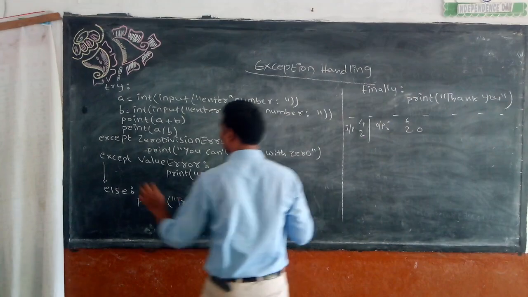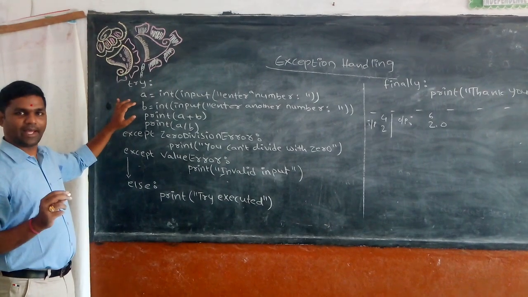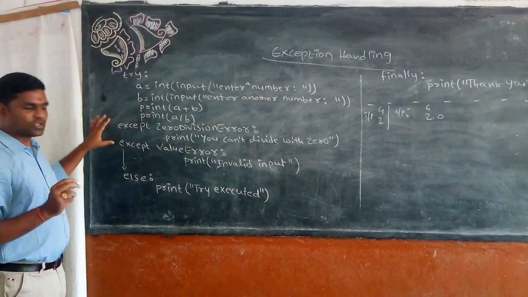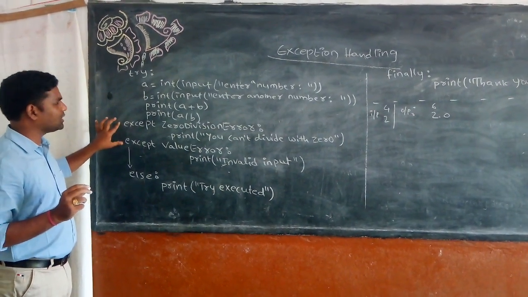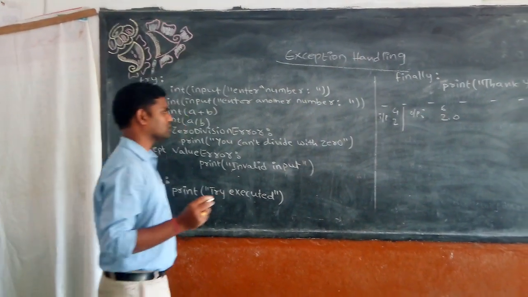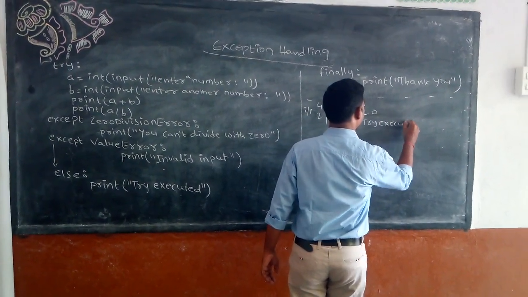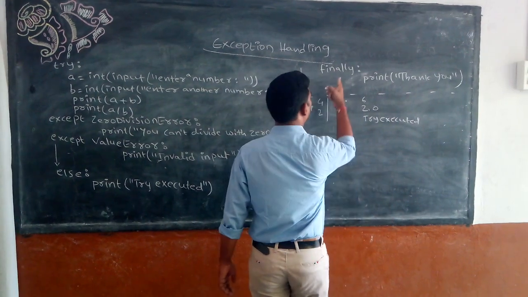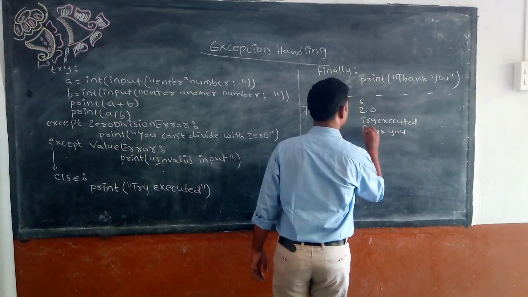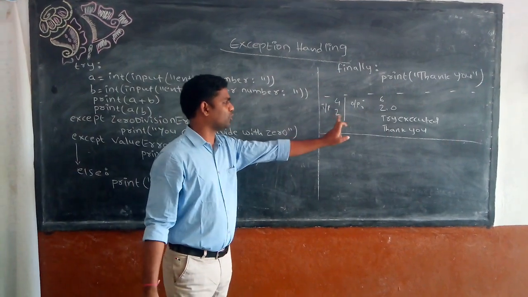I don't go into the except blocks because both inputs are valid, so there is no need to catch zero division error or value error. If these two errors are not caught, then automatically the else block will get executed. So that means "try executed." Next it will go to the finally block and print "thank you." So this is one scenario, one input and output.